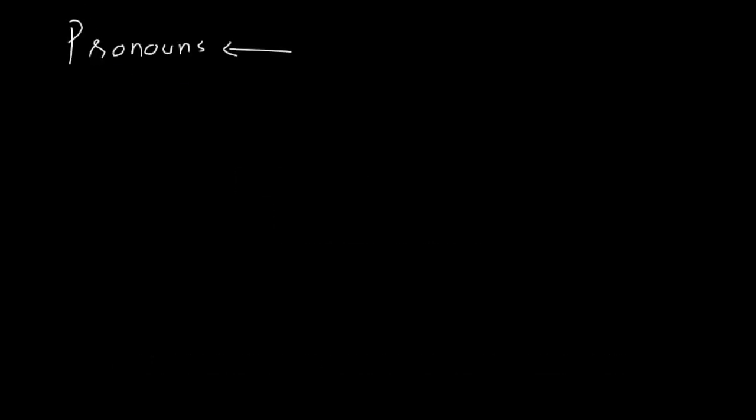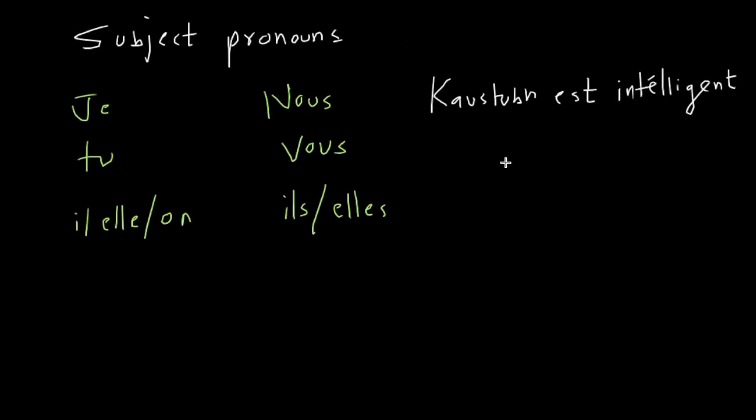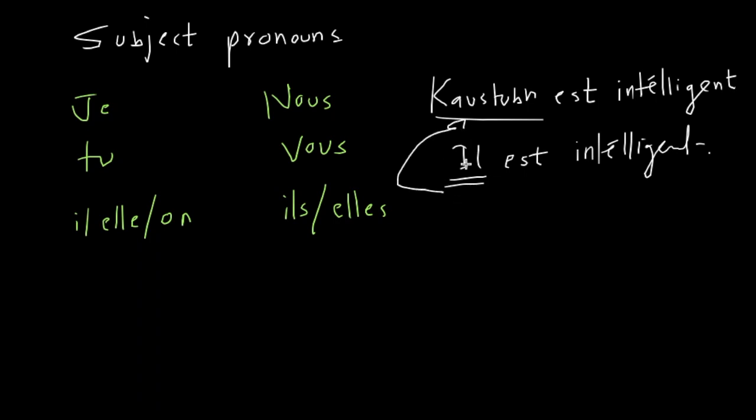What is a pronoun? Something that replaces a noun. Awesome. Fantastic. Okay, Kaustubh intelligent, right? I can rewrite this sentence using il est intelligent, right? So here il is acting as a subject pronoun because il is replacing the subject. So this is simple. Now next we have direct object pronouns.